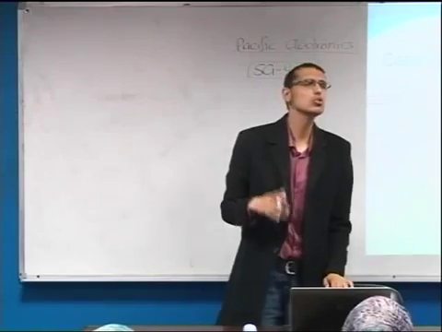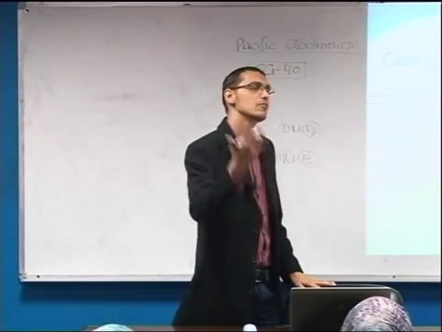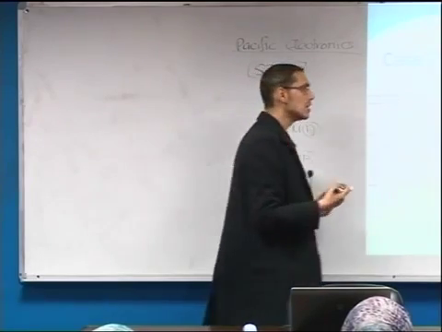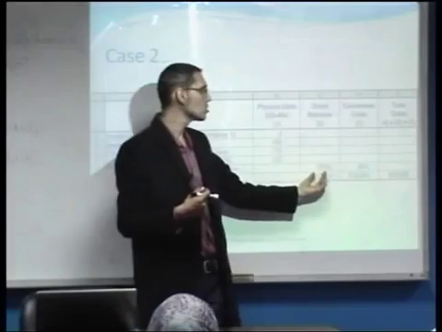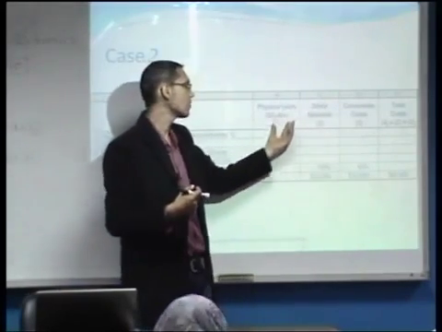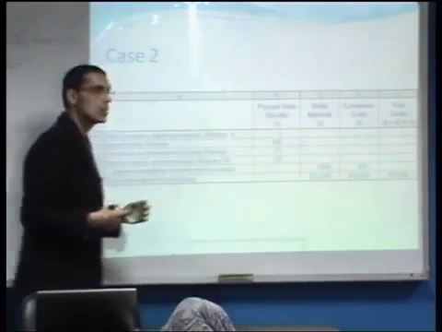The question here: could we use the same method that we used before in case number 1? Could we divide the $32,000 by the 400 units and the 18,600 by the 400 units, which means the 50,600 by the 400 units? Why not?